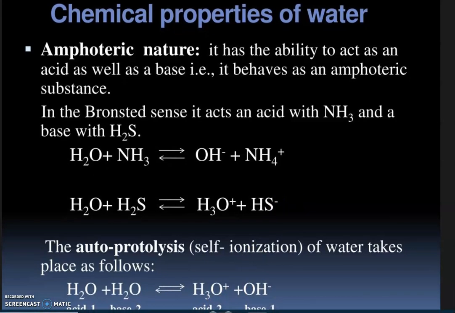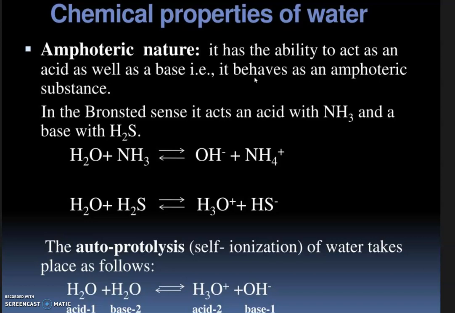We'll see what the chemical properties of water are. We know water can act as both acid and base. Hence, it is known as amphoteric in nature. It has the ability to act as an acid as well as a base. It behaves as an amphoteric substance. Amphoteric substances are substances which have the properties of both acid and base.